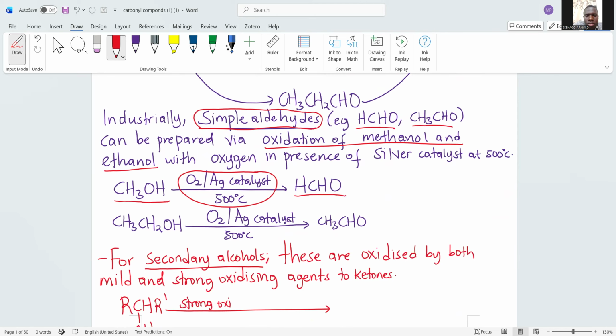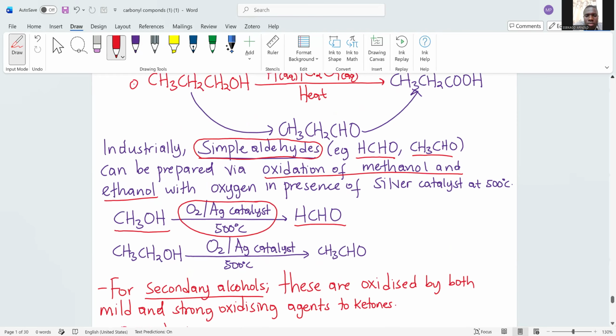From methane, we remove two hydrogens to form methanol. Then from ethanol, we remove two hydrogens to form ethanal. So this is what is carried out on a large scale.